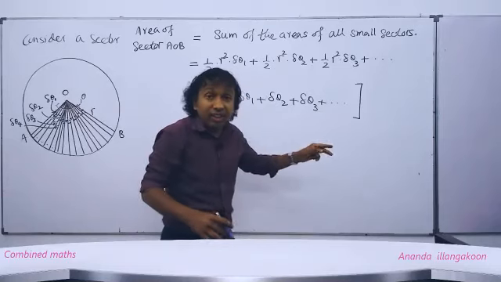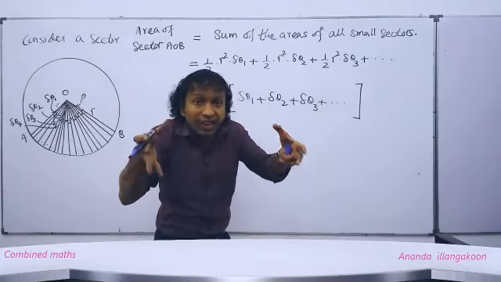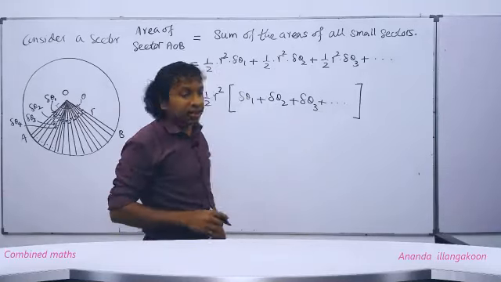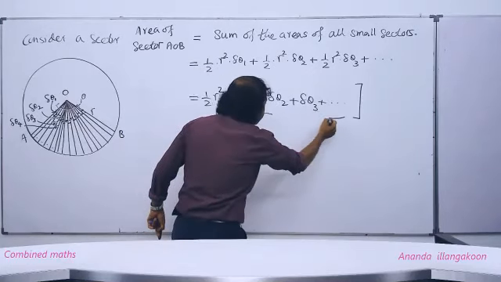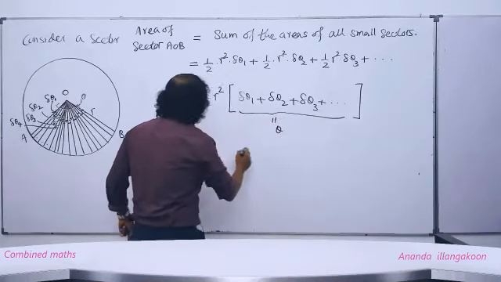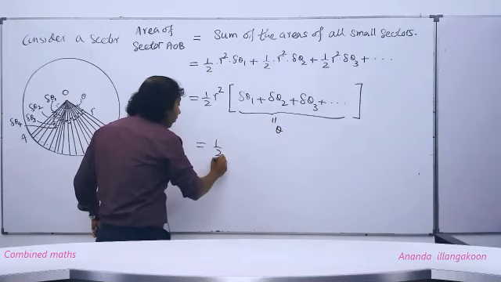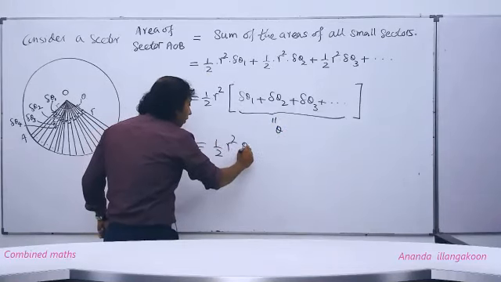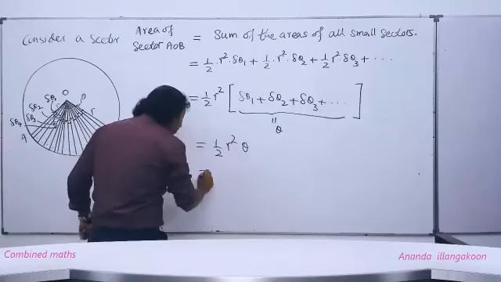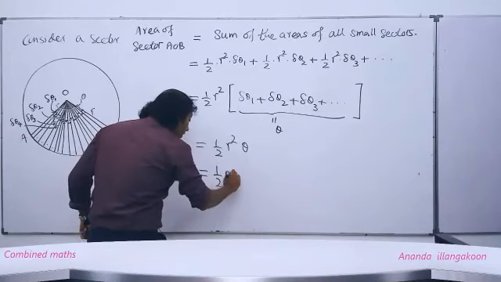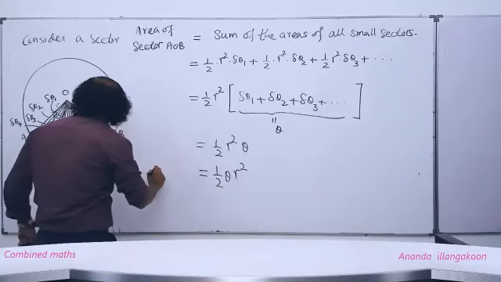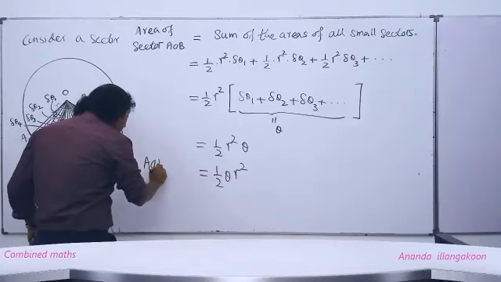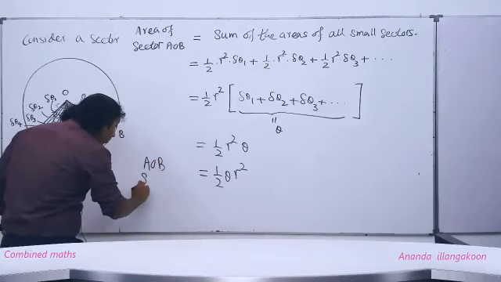Therefore, finally, that sum of all small angles will be equal to what, people? Theta. So this is nothing but theta. Therefore, half R squared theta. This is theta, no? Then this is half theta R squared. This is the AOB sectorial area.